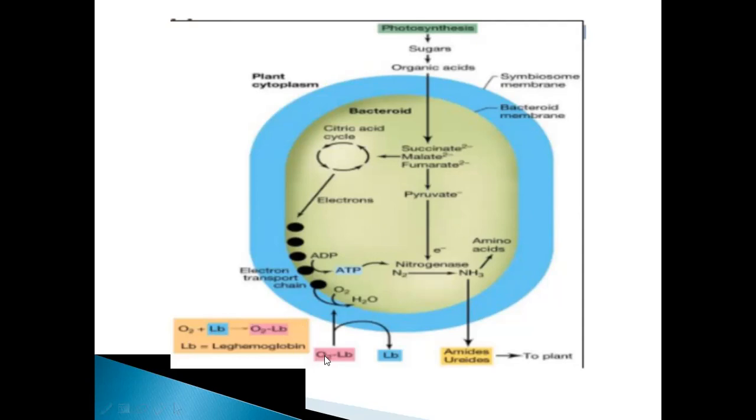So this oxygen leg hemoglobin complex will give oxygen here inside the cell, and this oxygen immediately joins with the hydrogen, and it will form water. Whatever oxygen is present in the cell will be converted into water molecules, liberating this leg hemoglobin molecule. This leg hemoglobin molecule is free again to join with another oxygen molecule. So this is the bacteroid membrane, this is the symbiosome membrane, and outer to the blue border, there is the plant cytoplasm.